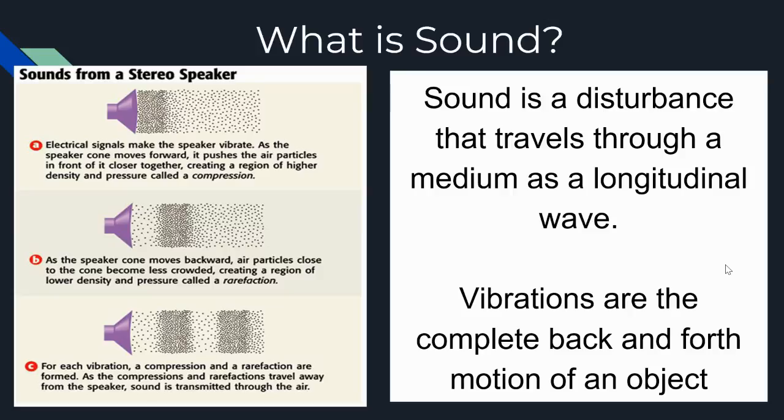Sound is also a longitudinal wave. Remember, longitudinal waves are waves that vibrate parallel to the wave energy. That means side to side. In our picture over here, we see there are parts that are smushed together called a compression, and there are parts that are spread apart called a rarefaction. These pieces, compressions and rarefactions, make up our longitudinal wave. As the wave travels across, the medium vibrates back and forth, which is why we call it a parallel wave.